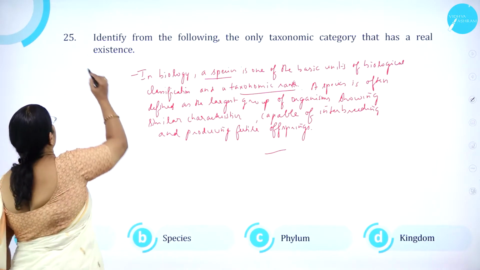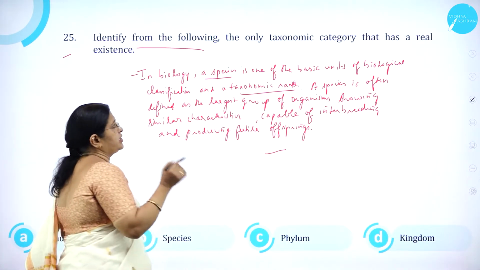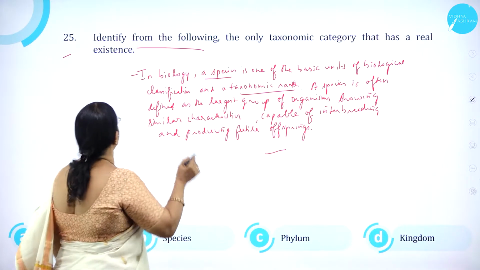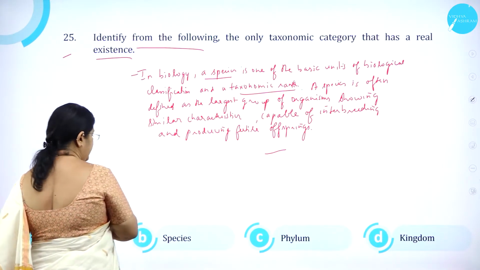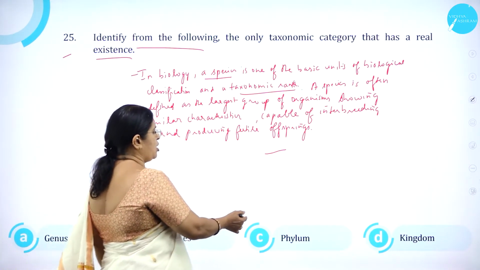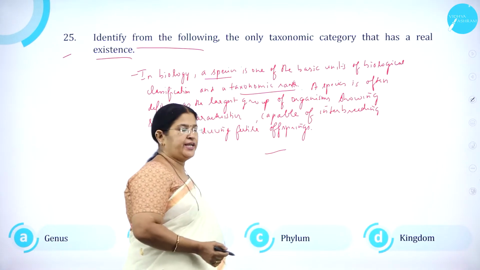Moving on to question number 25. Identify from the following the only taxonomic category that has a real existence. Option A, genus. Option B, species. Option C, phylum. Option D, kingdom.